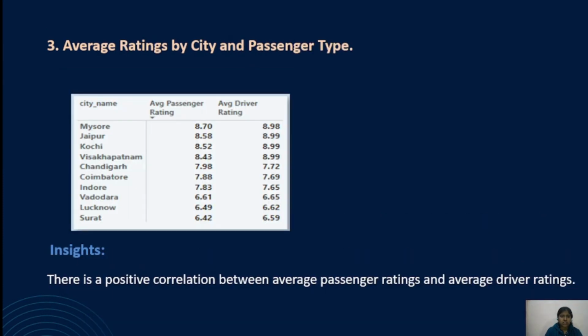The next task is to analyze the average rating by city and passenger type. So there is a positive relationship between the average passenger rating and the average driver rating.